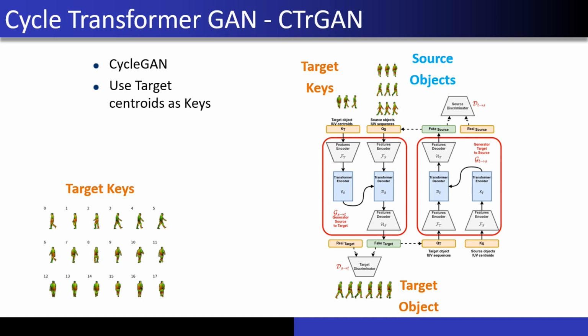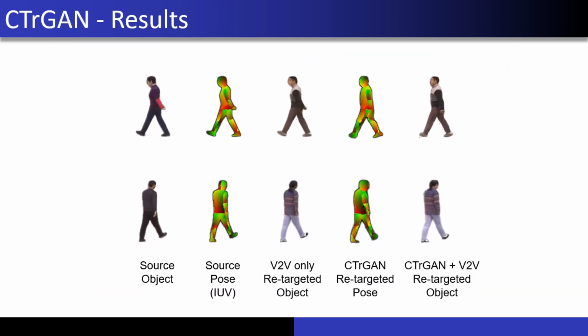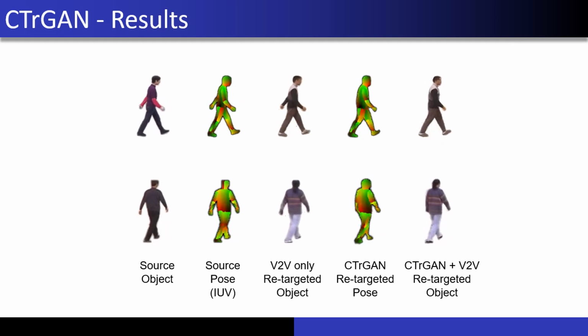Here we can see a comparison between the gait metric results for vid-to-vid pose retargeting with and without the CTrGAN. Now we can see that the diagonal in the right matrix has disappeared, and the gait metric gives a lower distance score to target object number 2, to which we intended to perform the pose retargeting. Here we can get a visual impression of the products with and without CTrGAN.